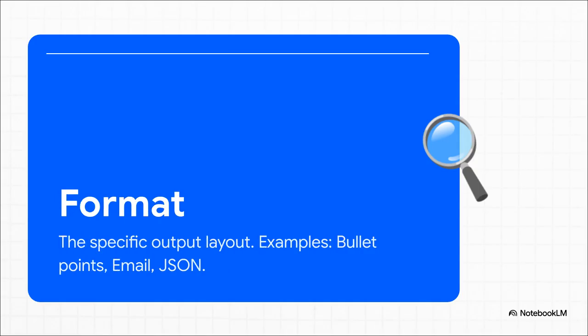Fourth is format, and honestly, this one gets overlooked way too often. If you need a structured JSON file for a dev project or a bulleted outline for a pitch, you have to explicitly say so. Otherwise, it just defaults to a standard 5-paragraph essay. Ask for a table, an email, or a LinkedIn post, and it will map the data out perfectly for you.